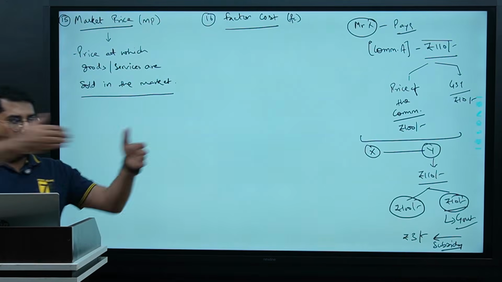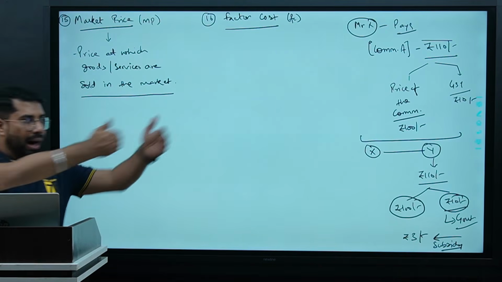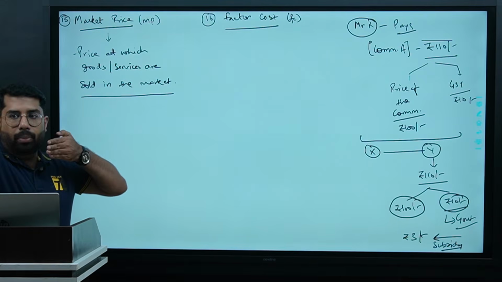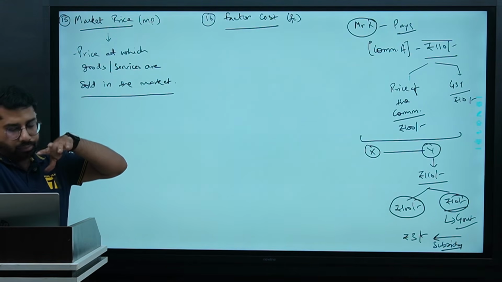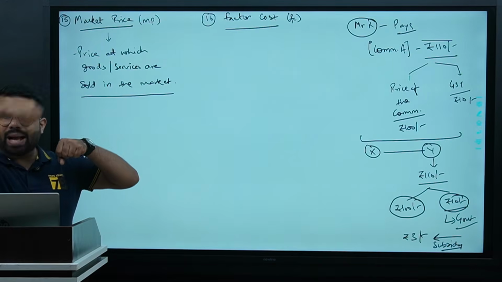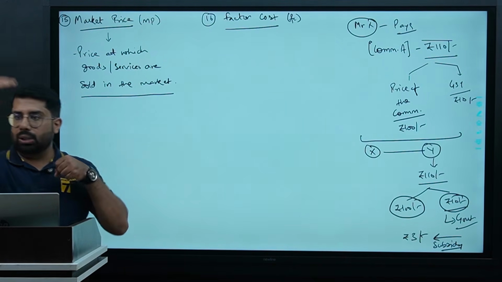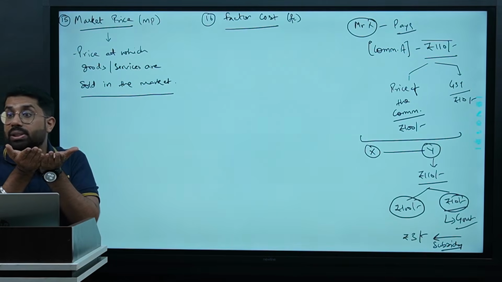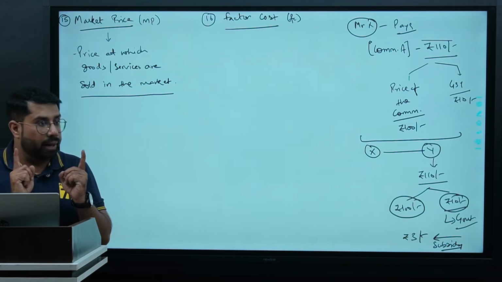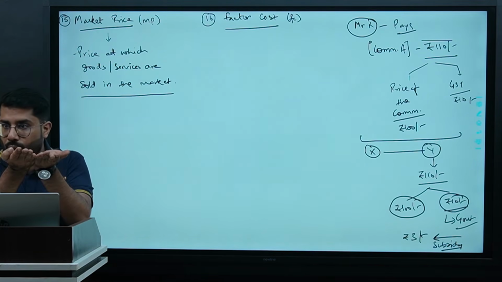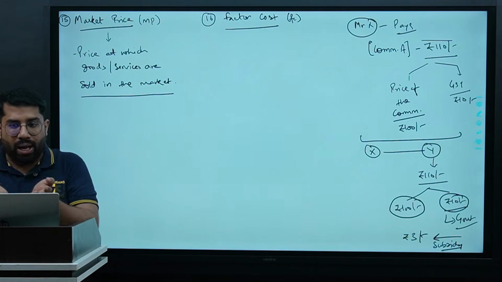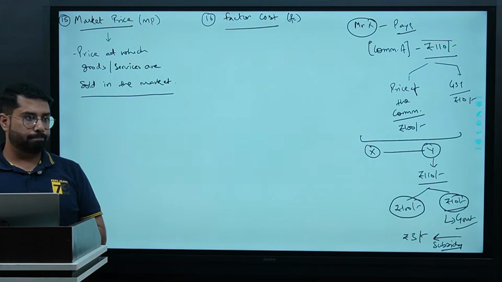Guys, I'm Y. 110 I received. 10 rupees I paid to the government. How much money is left in my hand? Just because I'm paying taxes, the government is giving subsidy to me. How much subsidy? How much money is there in my hand? Right? This actual amount, what seller will receive, will be known as factor cost.